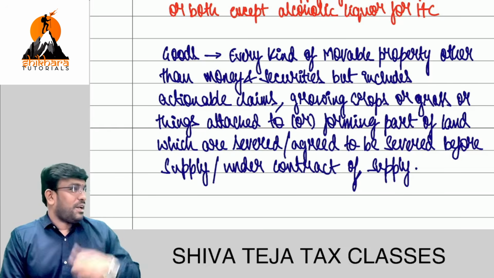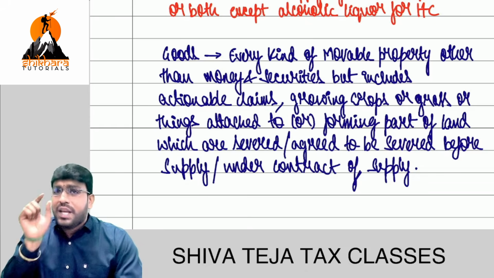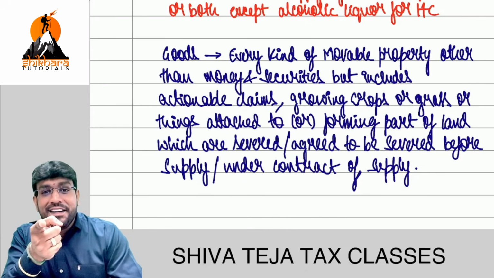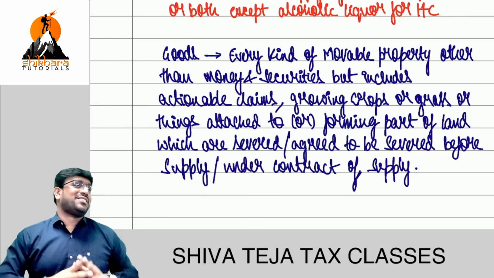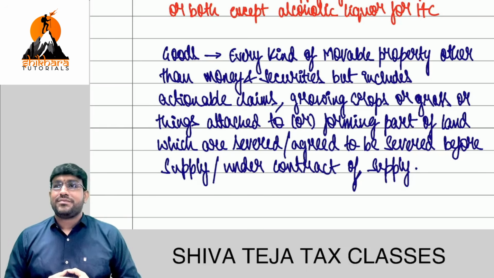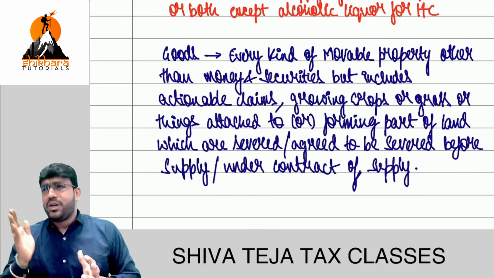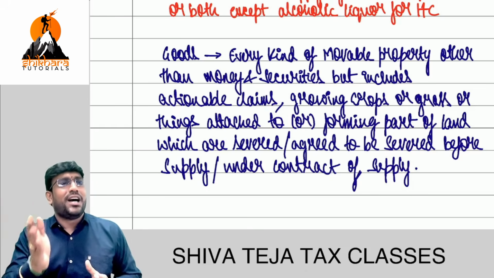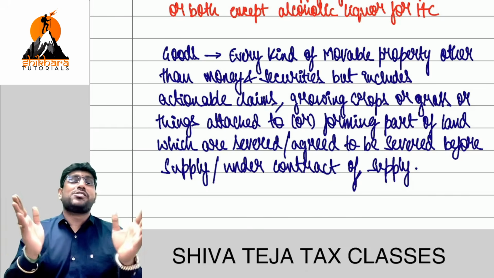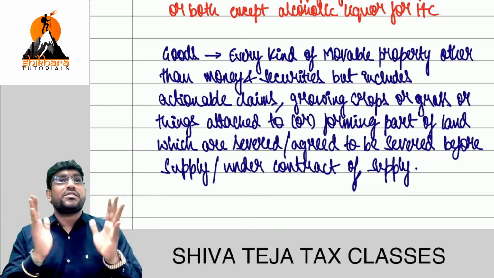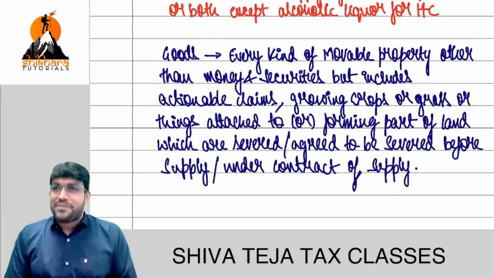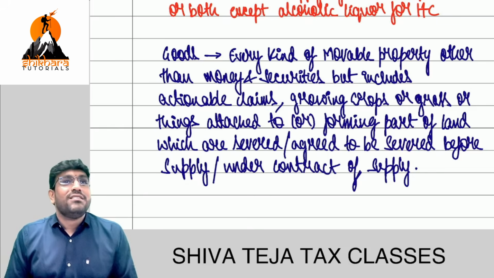Everyone, come on, now get back. Goods cover what? Every kind of movable property other than money and securities. What is security? Securities: shares, debentures, bonds, futures, options, which you learn in the SFM syllabus, bond valuation.